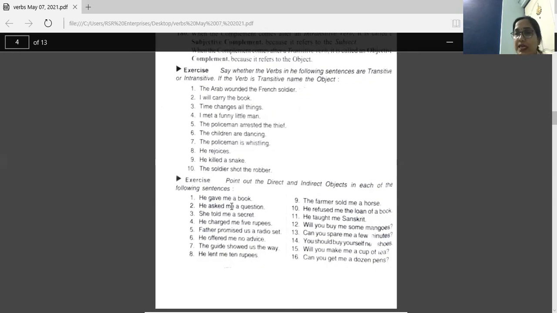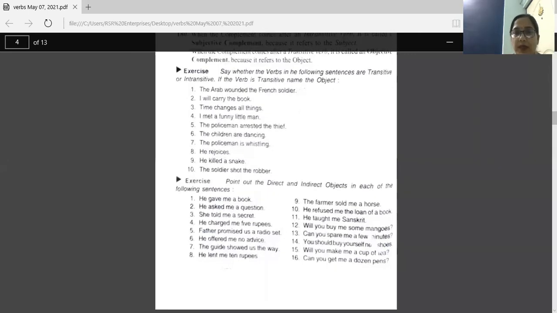He asked me a question. He asked me what? Your answer is a question. So this is the direct object. Asked this question to whom? Me. So me is the indirect object. Okay. She told me a secret.